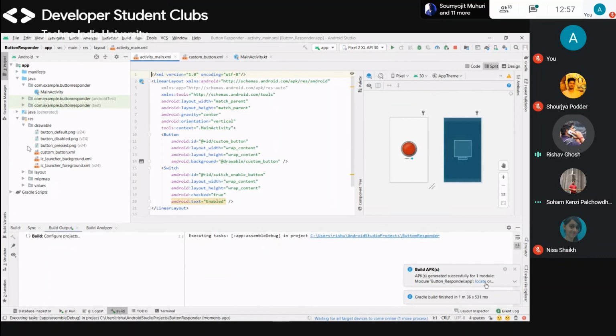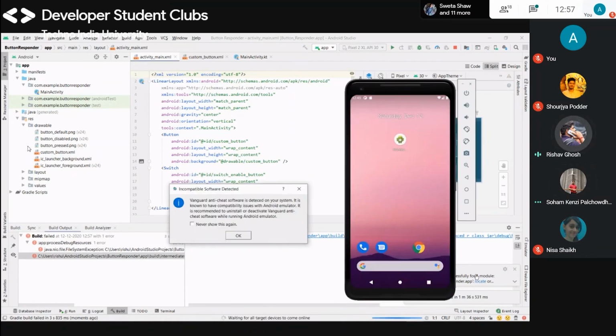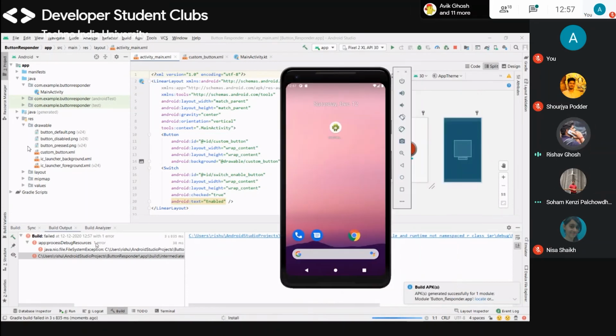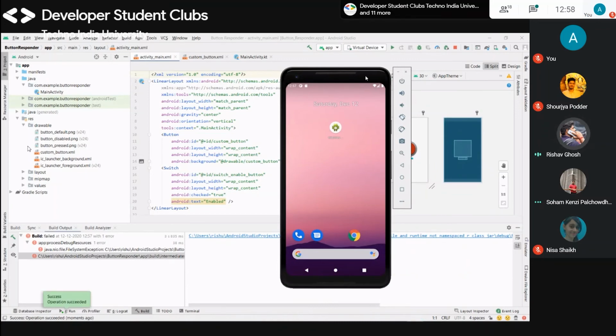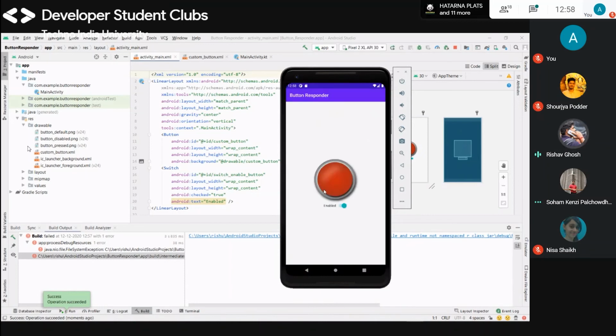Okay, build APK. You can locate this. The APK is finished. Okay, the APK is already generated. So this is the thing. Okay, I think there are some issues with my debugging. Okay, this is enabled and this is the thing I have made.